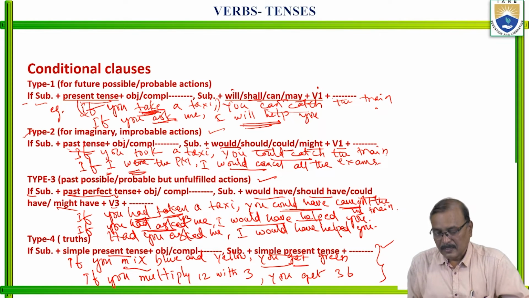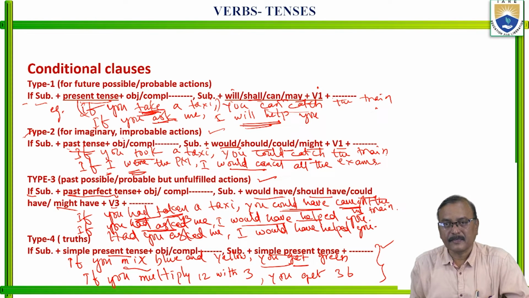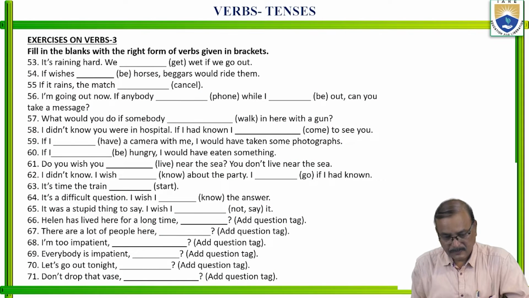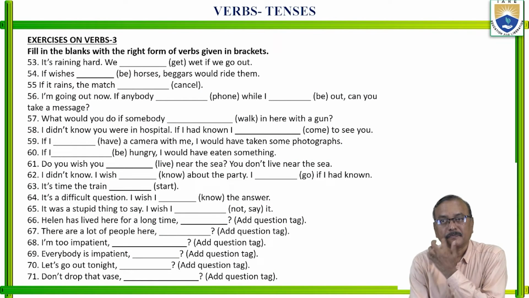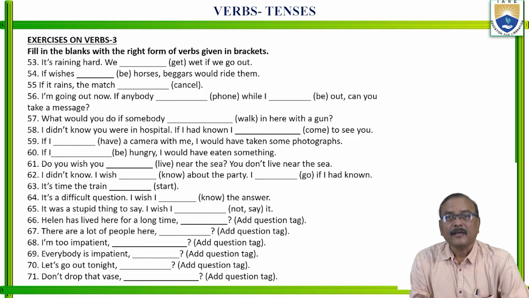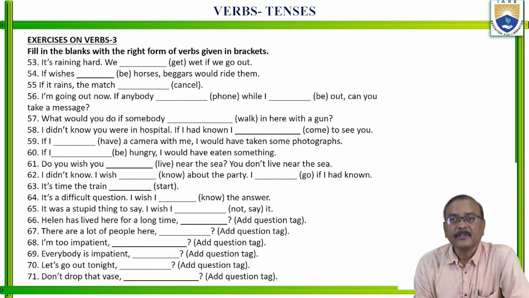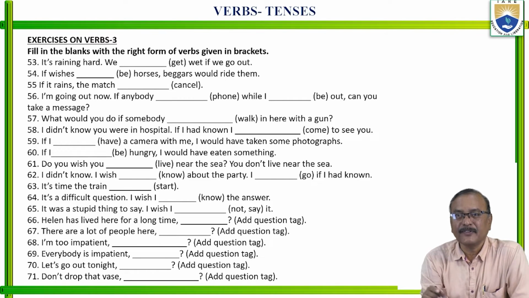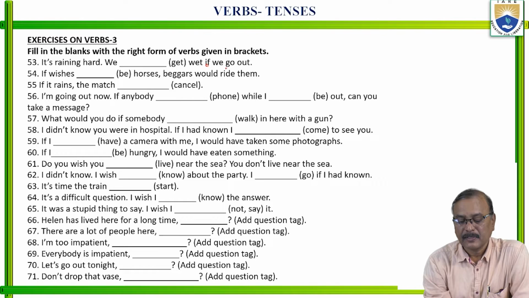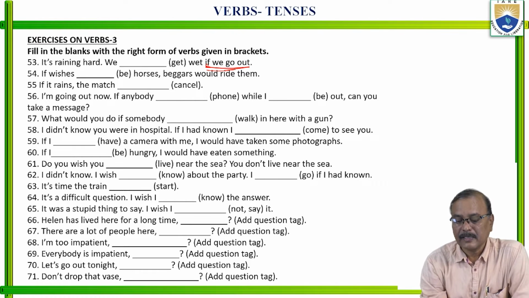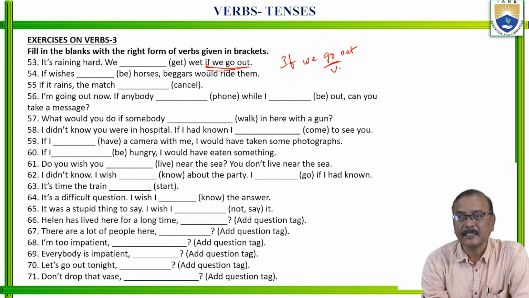Right? Now let us move to some exercises. It's raining hard. We ___ get wet if we go out. You see, this is the if clause: if we go out. In the if clause, if plus subject we, if we go out, this is present tense only.